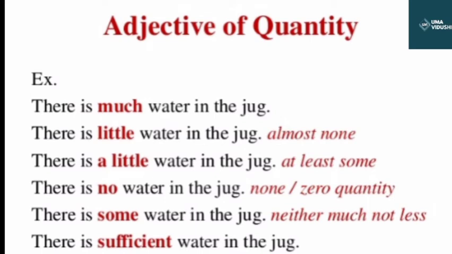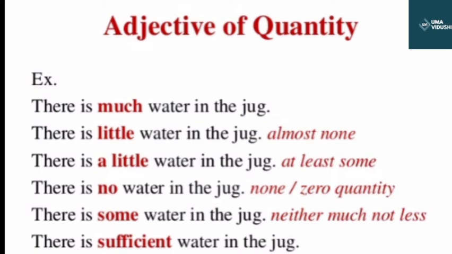Like, little water means almost none. Negative. A little means at least some water is there. No means zero quantity, there is nothing over there. Some water means neither much nor less. And sufficient means there is a sufficient amount of water in the jug. So this is how we can use adjective of quantity to show the amount, or to show how much any object or any noun is.